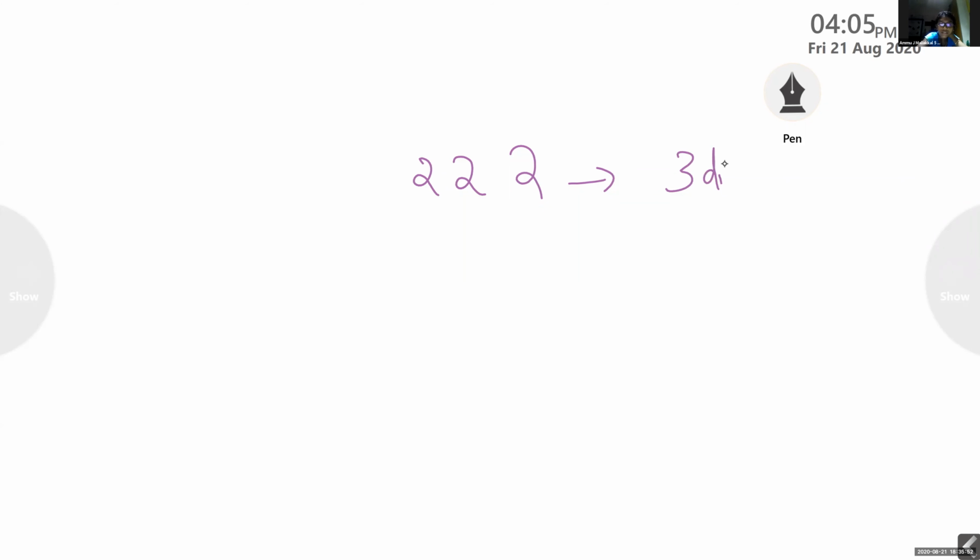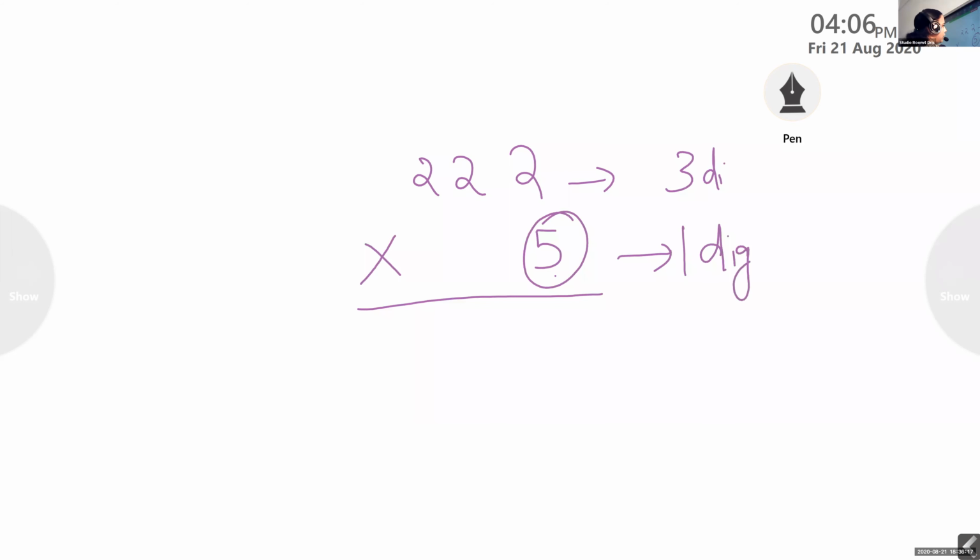And I'm going to multiply it with 5. How many digits are there in 5? Only 1 digit. In the second number, we have only 1 digit.